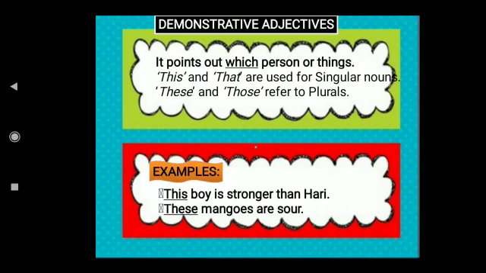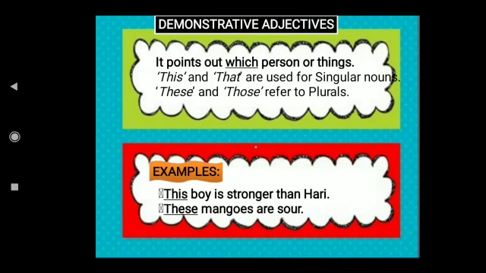Here, for singular you'll use one word, for plural another. If it is a singular thing, you will use this; for plural you will say these. If it is very near, you will say this or these, for singular as well as for plural. But if it is far, very far, that boy. See, this pencil belongs to that boy.